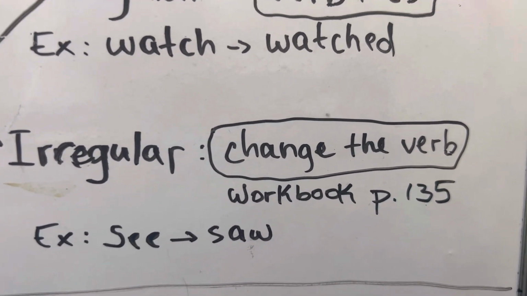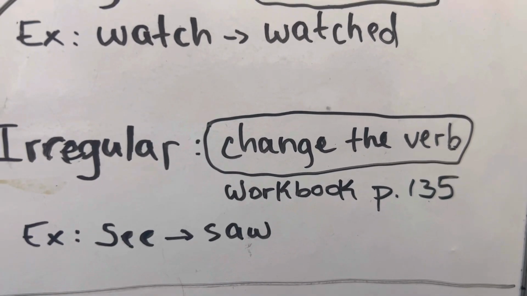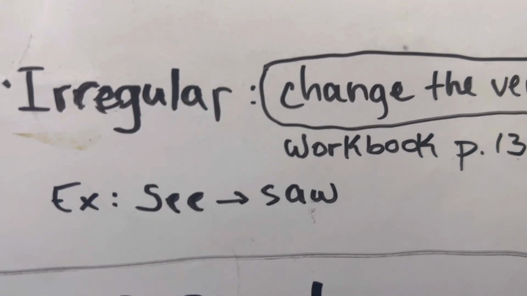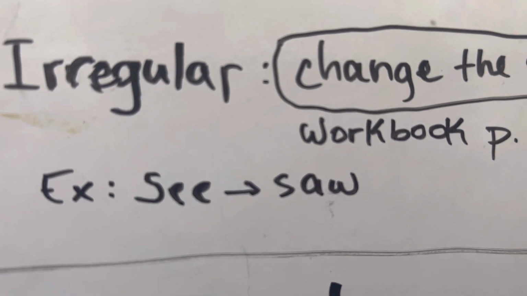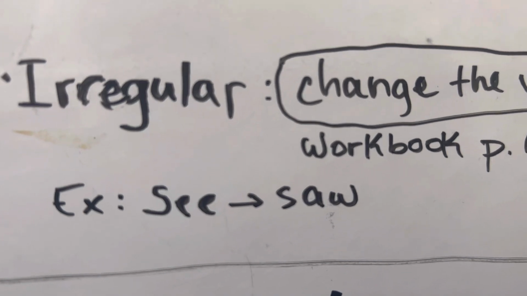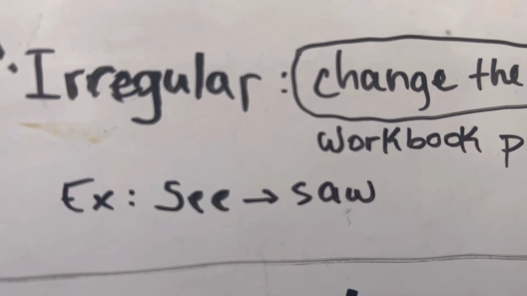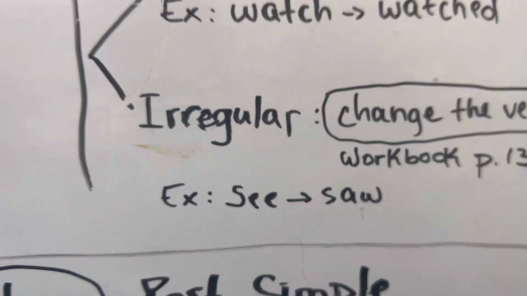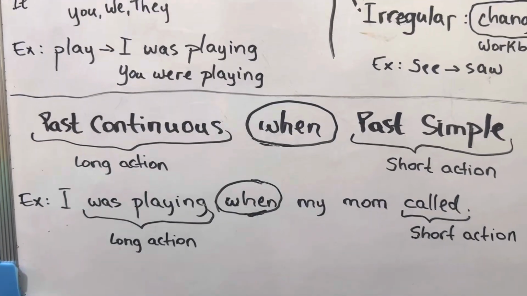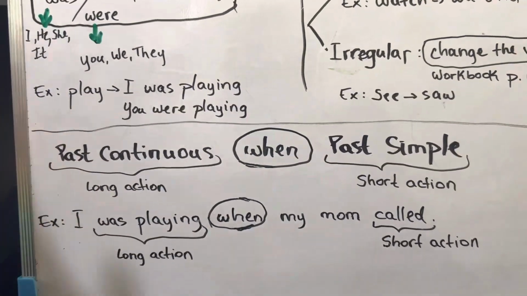For us, it's easy because we have it in the workbook, page 135, if we want to check or if we want to study them. Let's take an example. See, when we want to change it to past simple, see becomes saw, or eat becomes ate, or catch becomes caught.